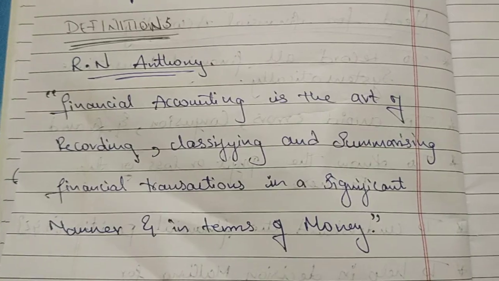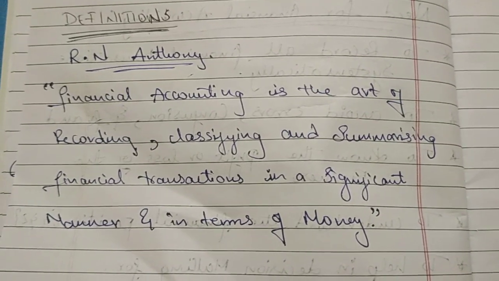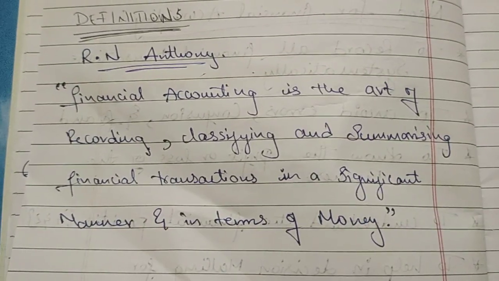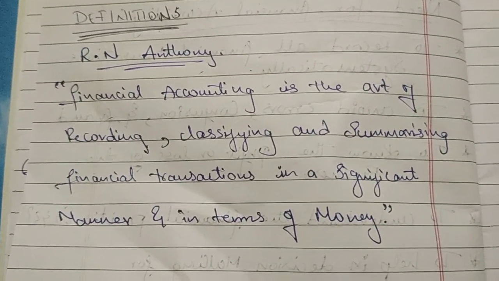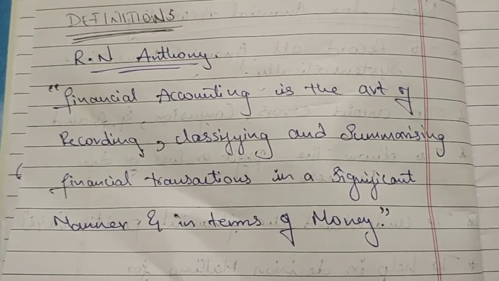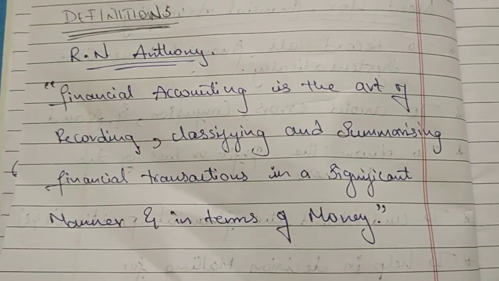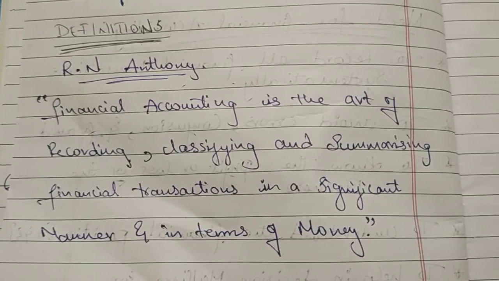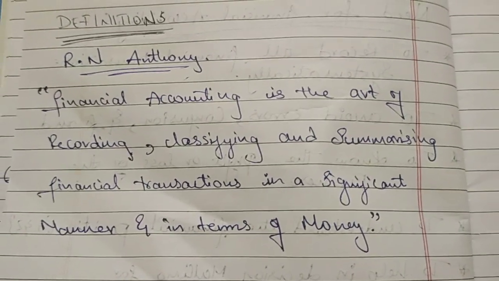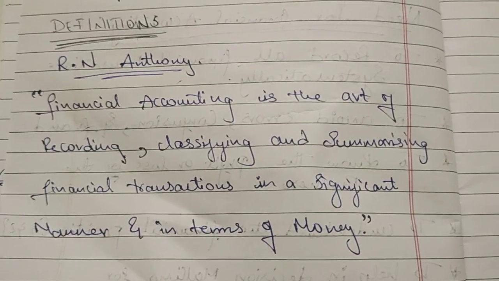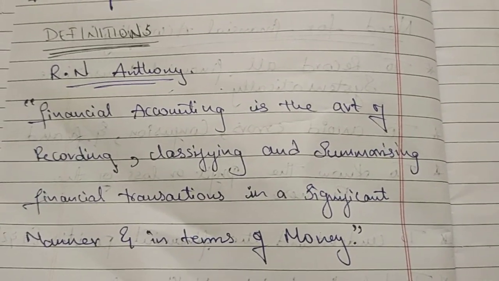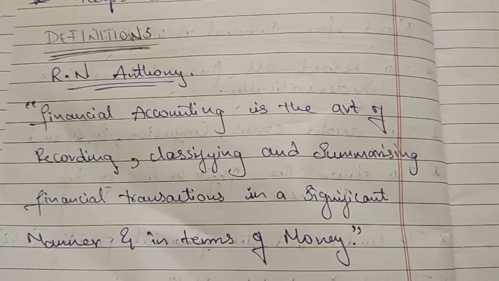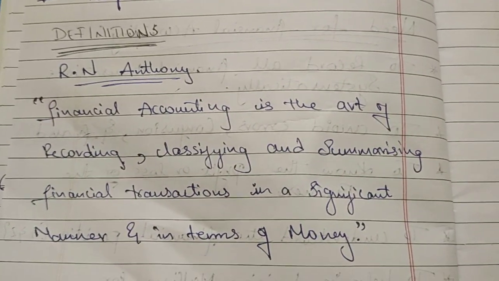Here is a simple definition of financial accounting given by R.N. Anthony. Definitions of financial accounting are given by many, and also by the Standard Board of Accounting, GAAP, etc., but this one is convenient and easy to remember, so I have taken this definition. Financial accounting is an art of recording, classifying and summarizing financial transactions in a significant manner in terms of money.